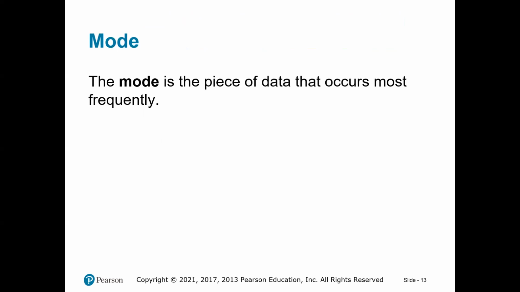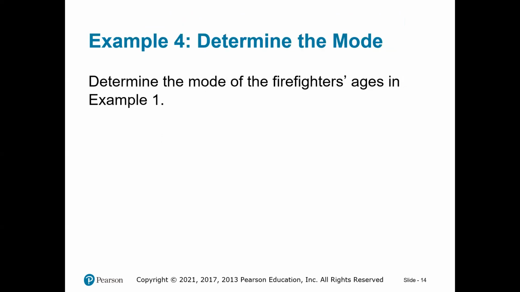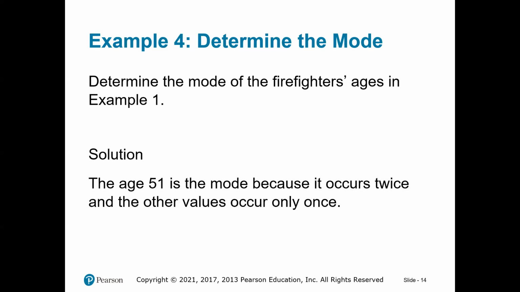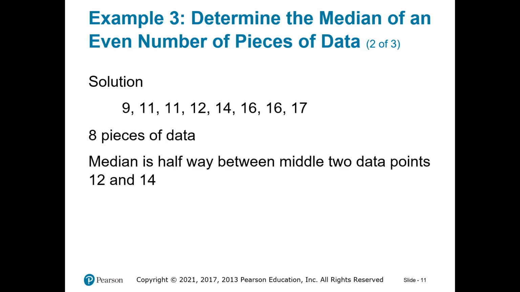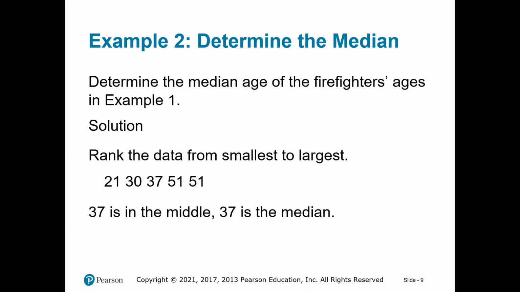The mode is the piece of data that occurs most frequently, that occurs the most. And we go back to the ages, we had the 5 ages. 51 is the mode, because let me go back to those ages. Where are those ages? Give me 1 second. Here are the ages. What is the age that is appearing the most? Well, 51 appears 2 times. The others appear just once. So 51 is the mode of this distribution.